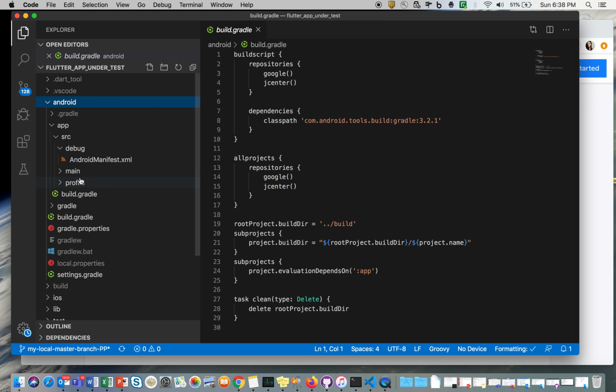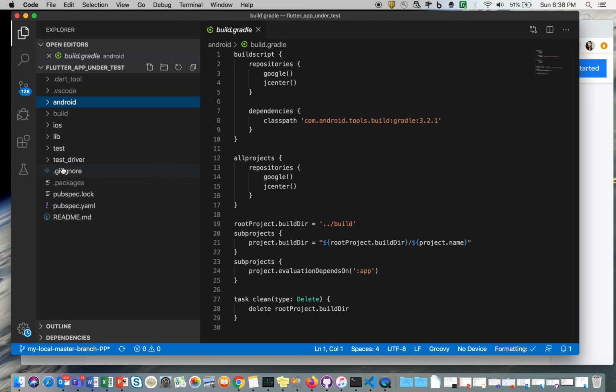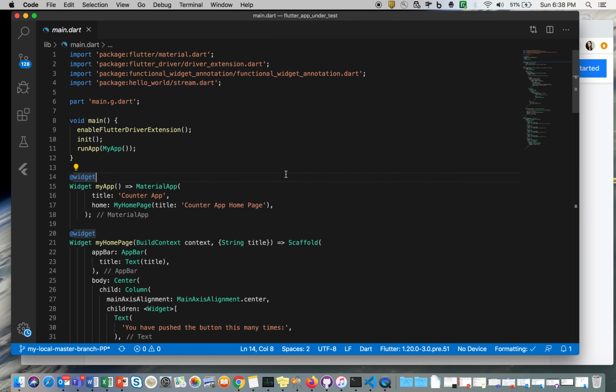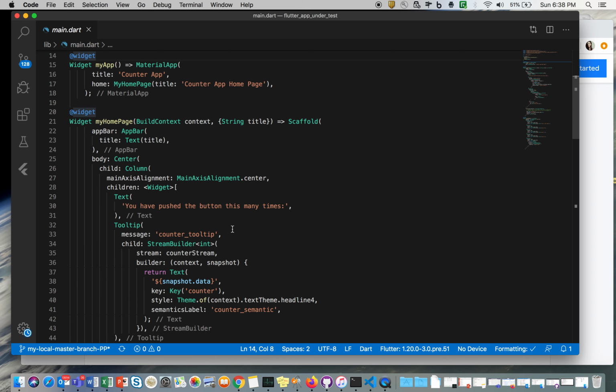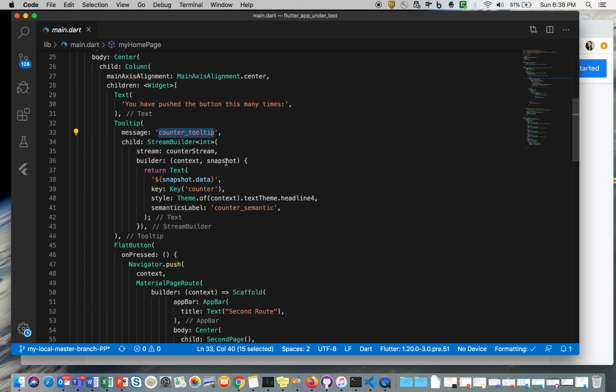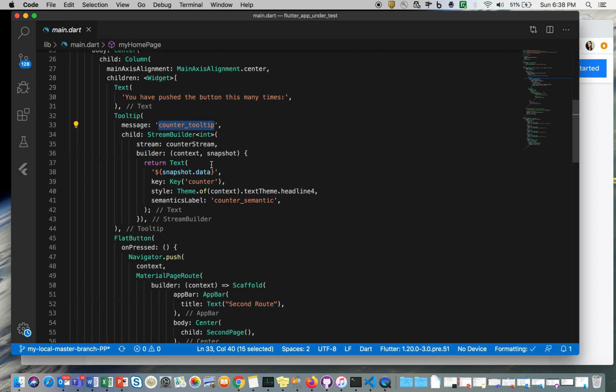Nothing much in this from automation point of view, but yes. Again, let me open this main.dart file. There are various components you can see here, like this counter tooltip. Any component that you try to render on the UI should have a key in a Flutter application.